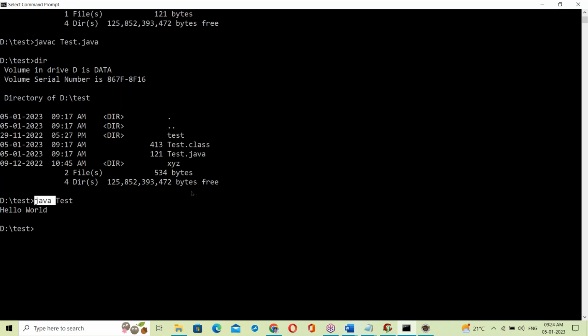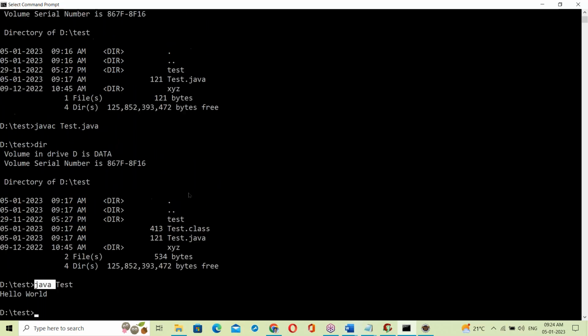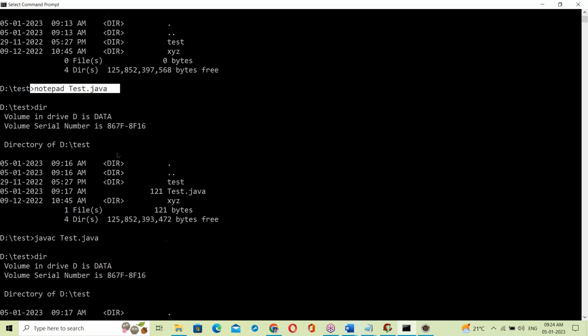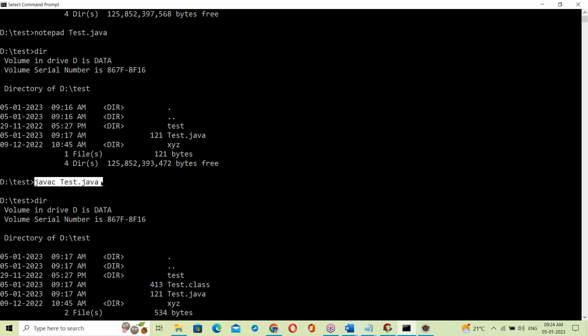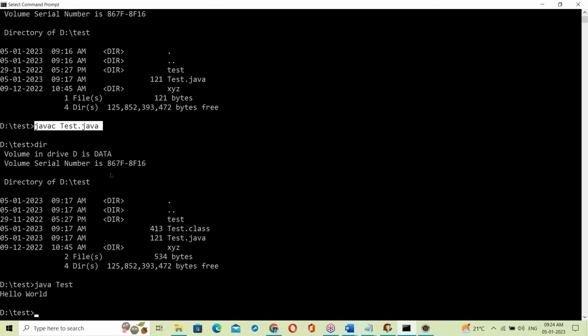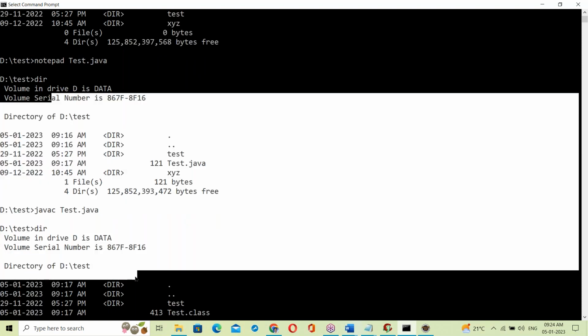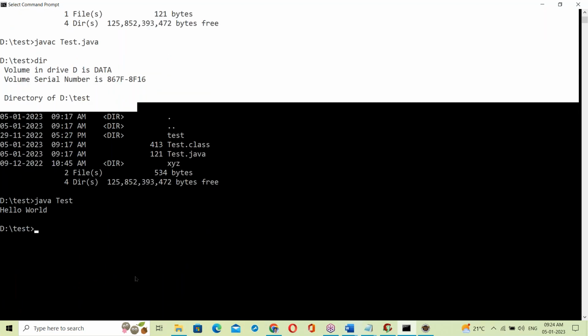See, in this process, first we write in Notepad test.java, next compilation of test.java, generating a dot class file, then execute, right? In this process, have you observed any exe file anywhere? No exe file, right?